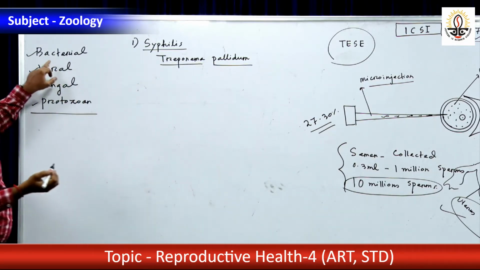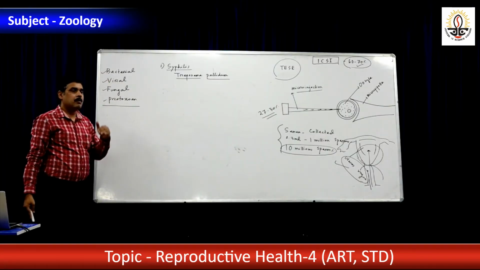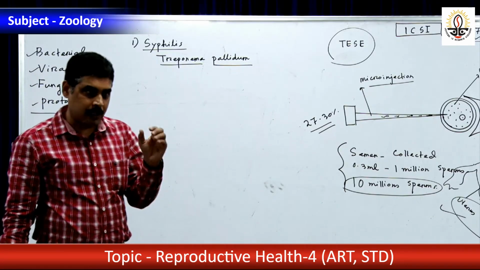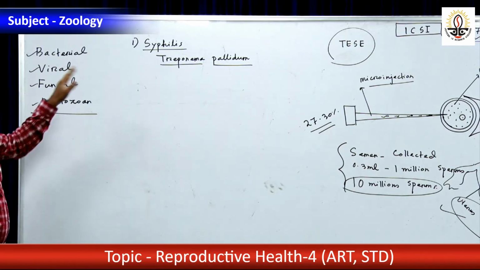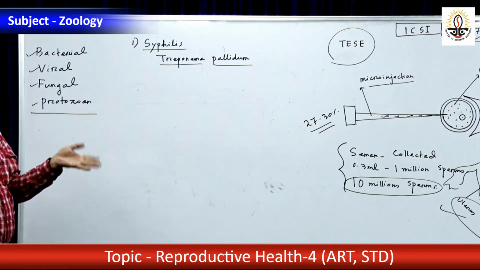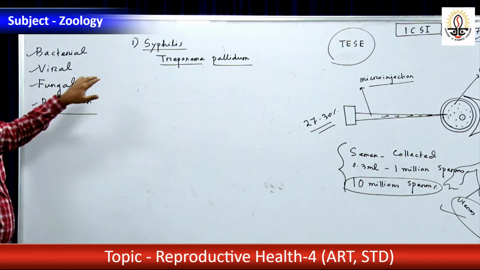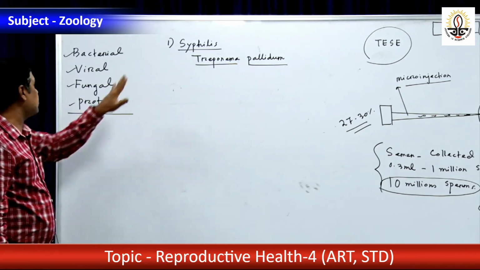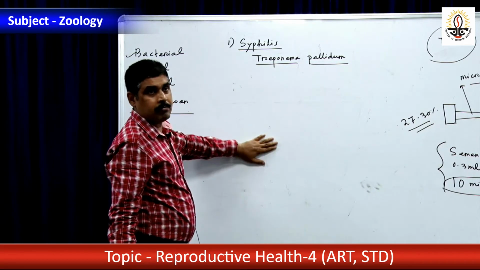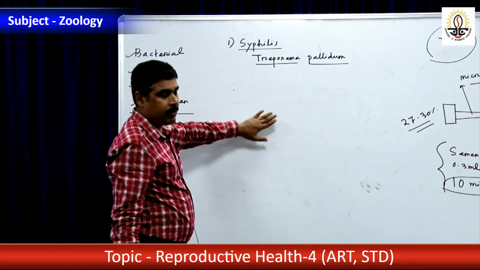So I have told you previously STDs are of many types. What are the different causative organisms, how many types are there, what are the bacterial STDs, what are the viral STDs, what are the fungal STDs, what are the protozoan STDs. You have to remember the causative organism, symptoms, prevention and treatment.